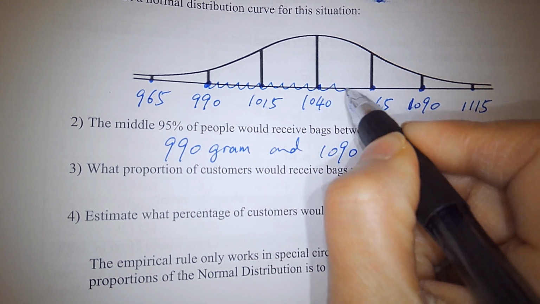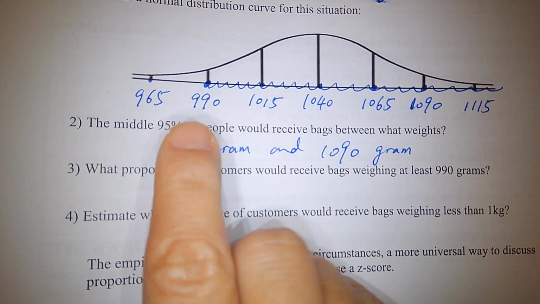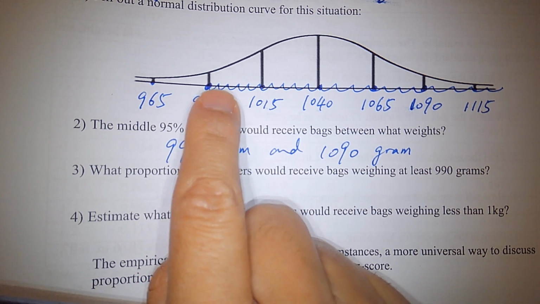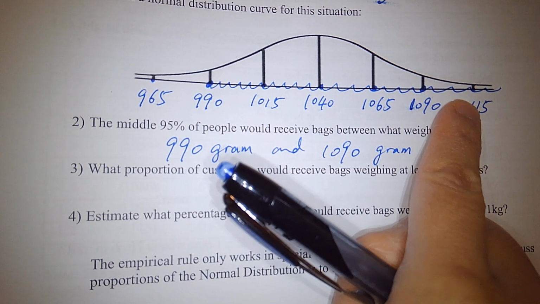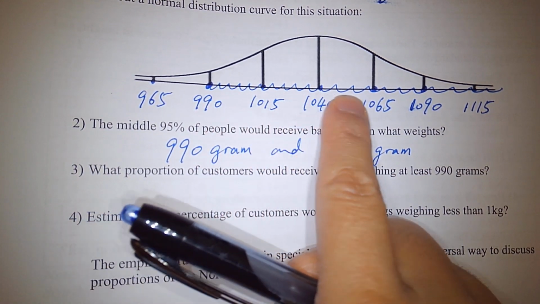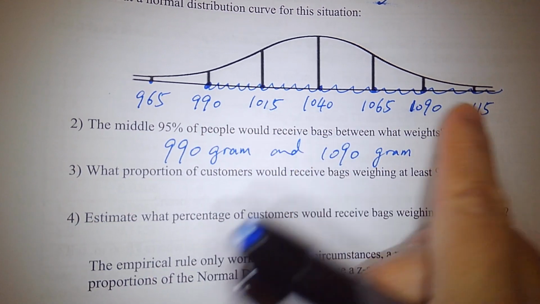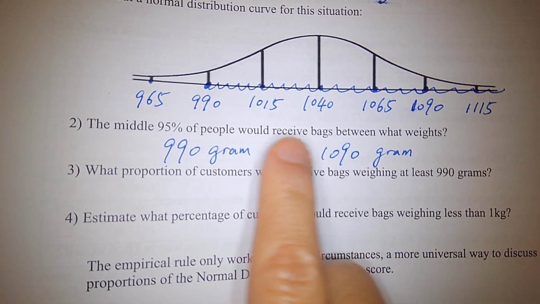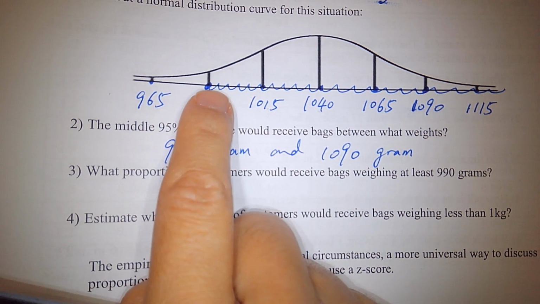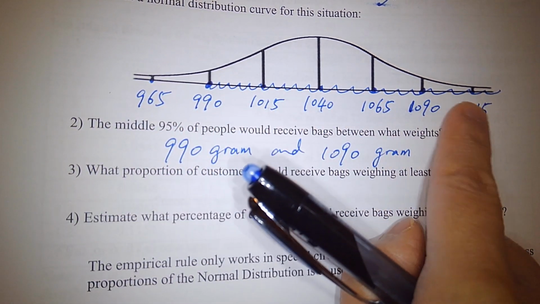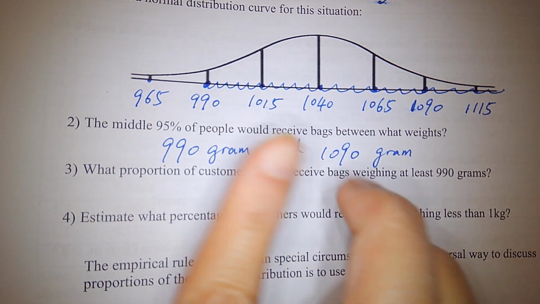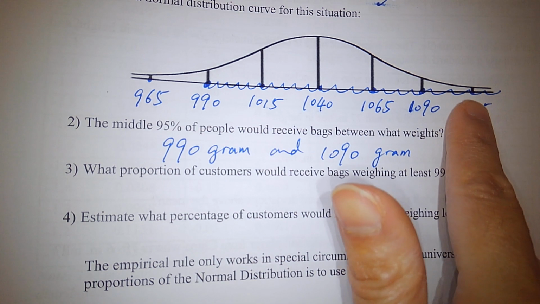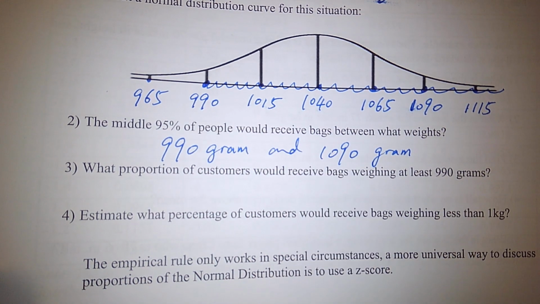So all of these data values are greater than or equal to 990 grams. What percent of the customers will receive bags at least 990 grams? Compute the percentage on this entire interval. Remember the picture we had just now.